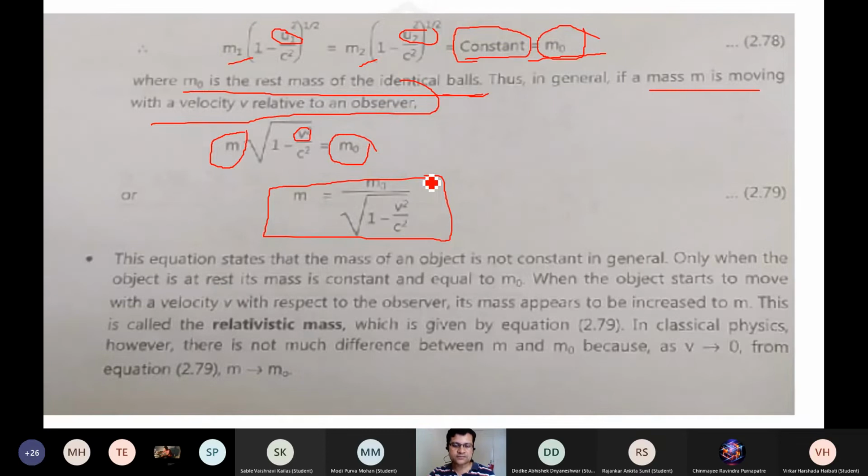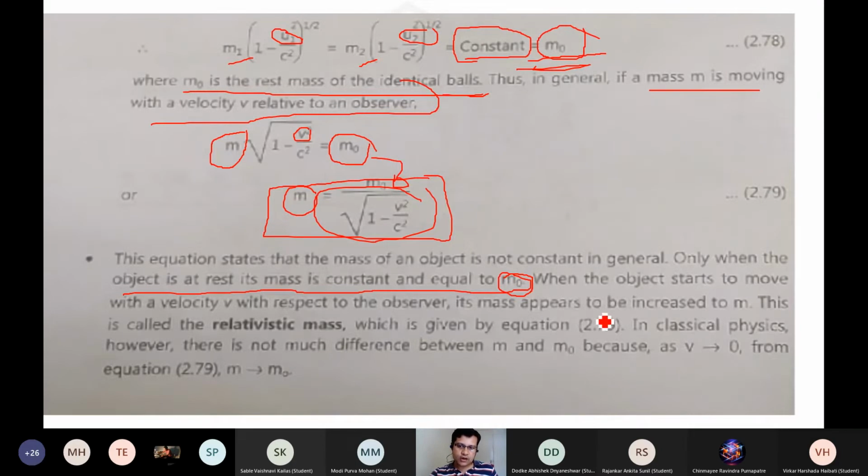Relativistic mass is that mass which is moving with a certain velocity v, comparable to the speed of light. So the resultant mass, the object mass that we consider here, the rest mass m0, is going to change. m is not equal to m0, so relativistic mass is your moving mass, small m, and m0 is the constant mass, the mass at rest. The moving mass changes typically by this factor, square root of 1 minus v square by c square.